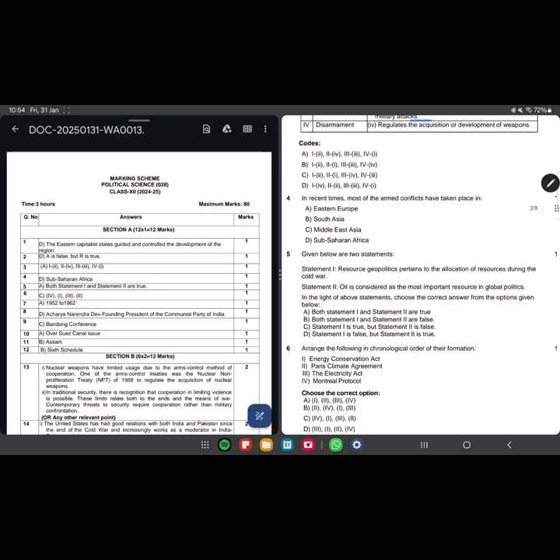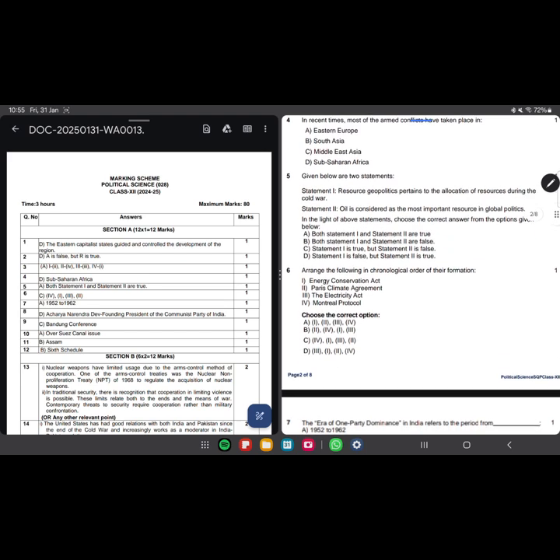We move forward. In recent times, most of the armed conflicts have taken place in sub-Saharan Africa. Okay, this is the question which I am not familiar with. I have read this for the first time too. It did not come in my times. So that is the reason I asked you to please go through the sample question papers.